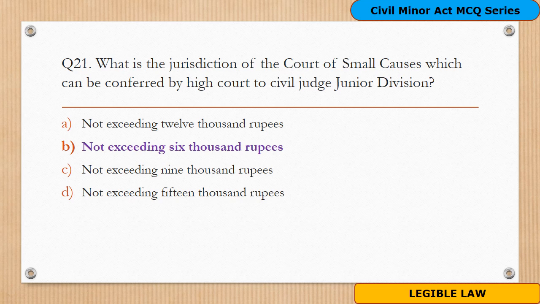Moving to the next, question number 22. What is the jurisdiction of the Court of Small Causes which can be conferred by High Court to Civil Judge Senior Division? And the options are A. Not exceeding 12,000 rupees, B. Not exceeding 6,000 rupees, C. Not exceeding 9,000 rupees, and D. Not exceeding 15,000 rupees.